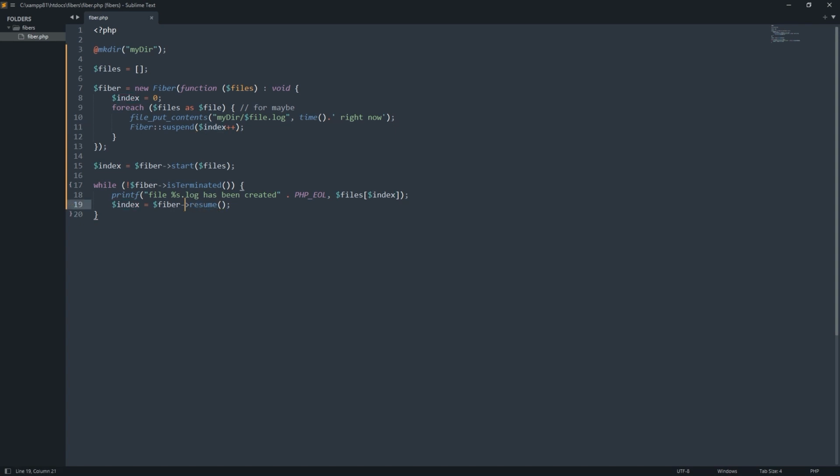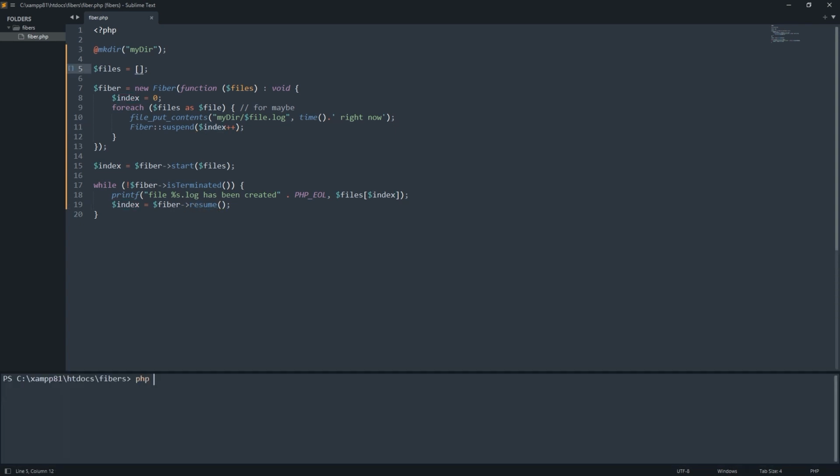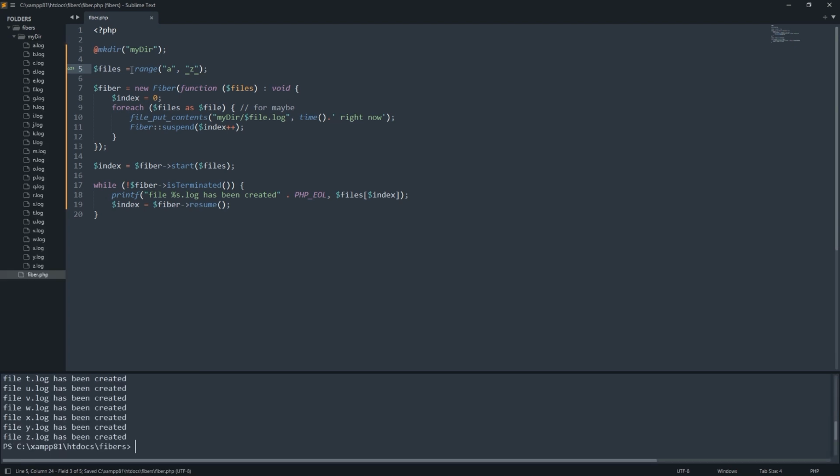Okay, let's just run our code. It's done, but it's empty because of this empty array. This is enough. It's done, and the output is fine. Okay, let's see what we have.